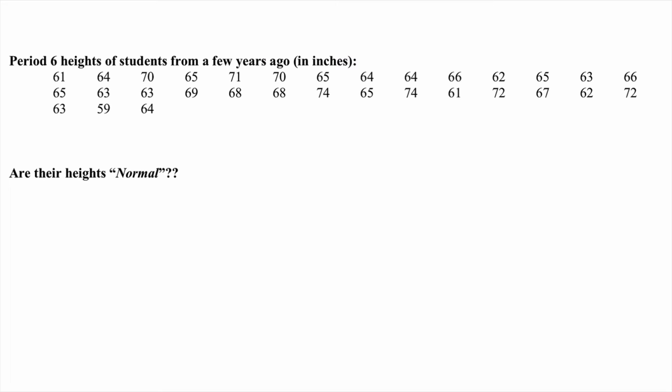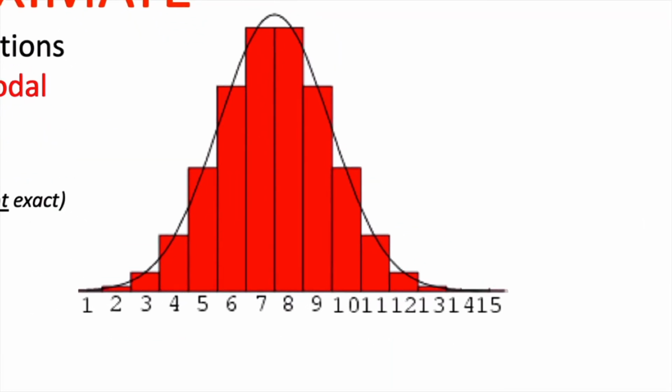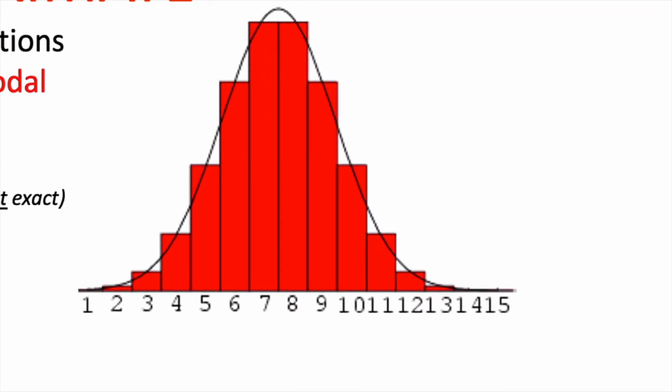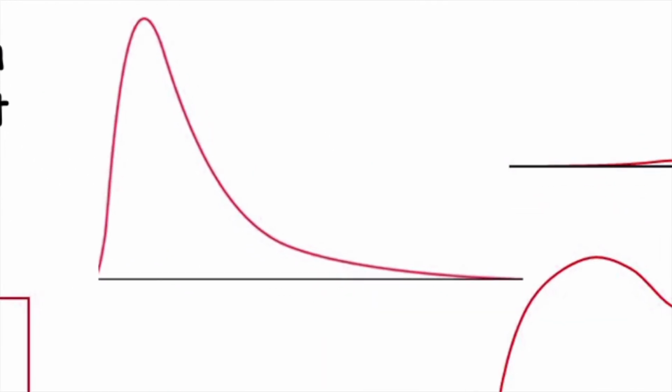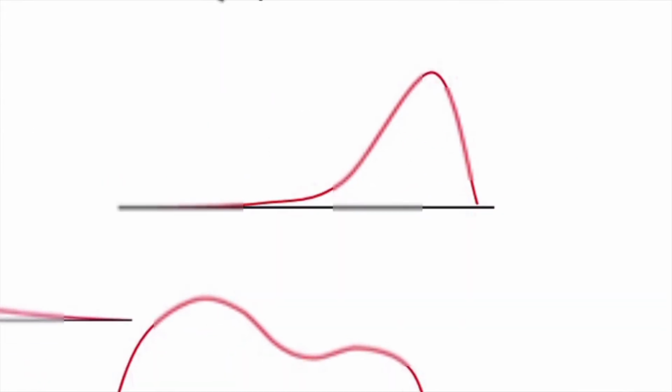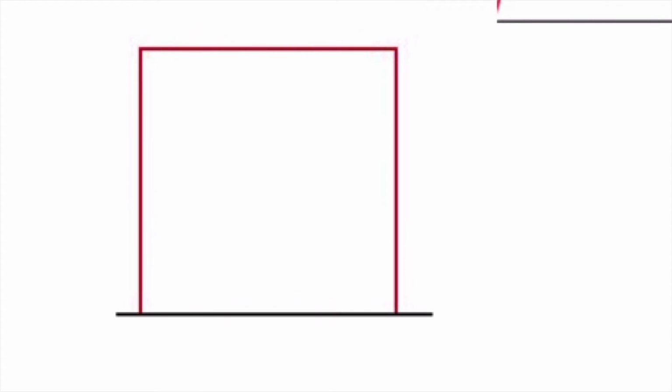My question is, are these Normal? To figure that out, if I were to put these things in L1 and do a histogram, would my picture look like this? That's what I'm pretty much asking. Would it look something like this? Or would it look something like that? Or like any one of these guys? Probably not like this, because that doesn't mean everyone's the same height. It means there was an equal distribution of everyone.